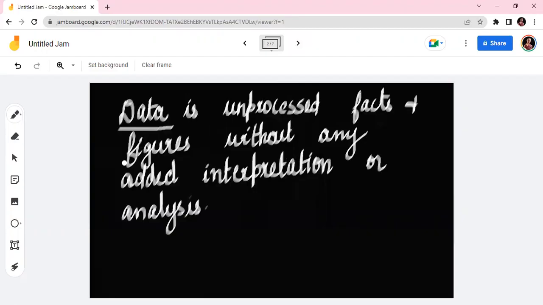So what is data? We are hearing about data: raw data, discrete data, continuous, structured, unstructured, all those we have heard. But what is data? It's unprocessed facts and figures without any added interpretation or analysis. Okay, so that's what is meant by data.